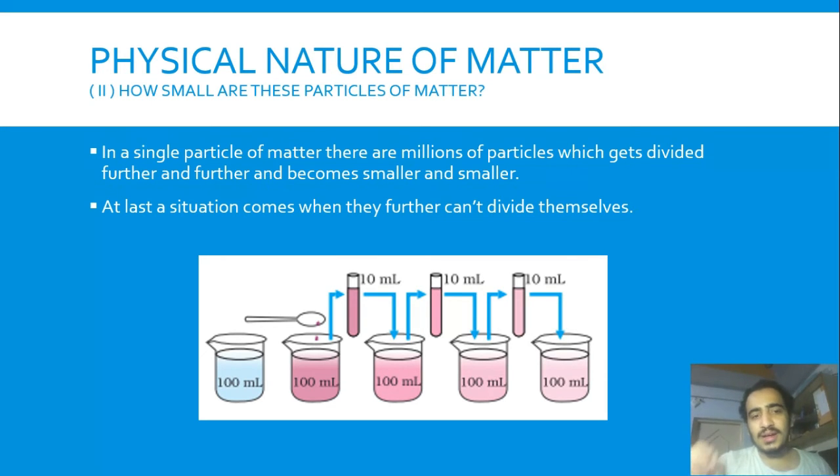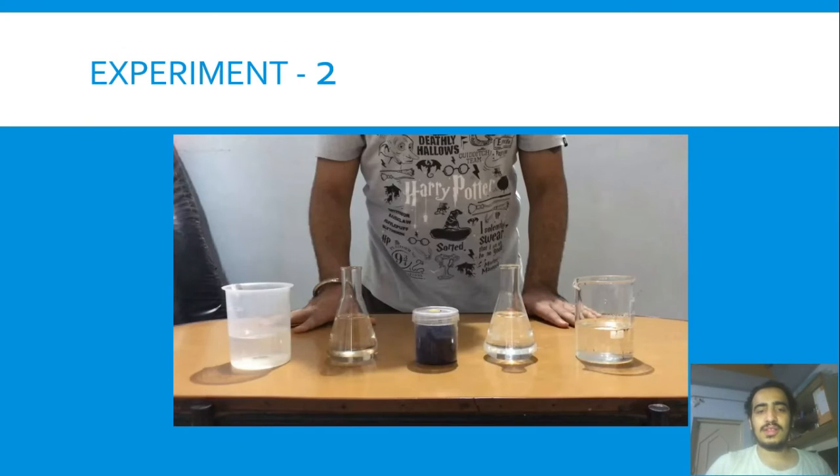When we take a single particle of matter, that particle keeps dividing, and it gets divided till it can't be divided further. I think it will be a bit confusing for you. Let's see this with an experiment. So this is the second experiment. Let's start.